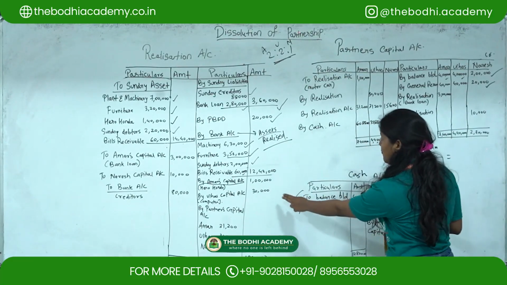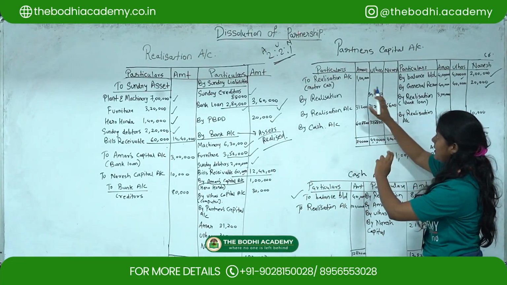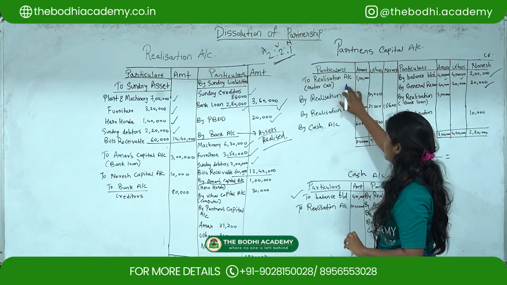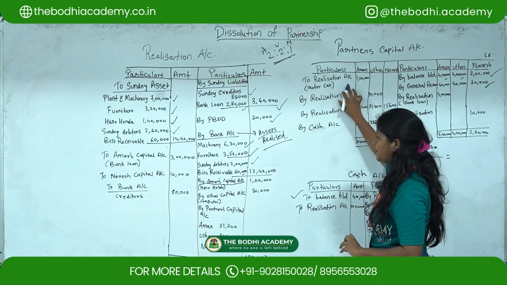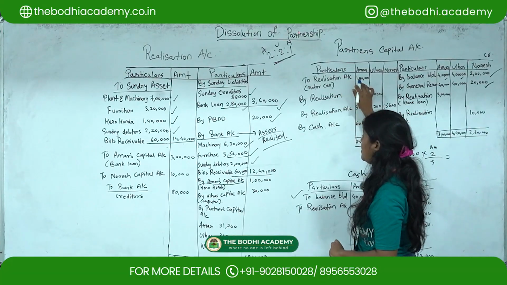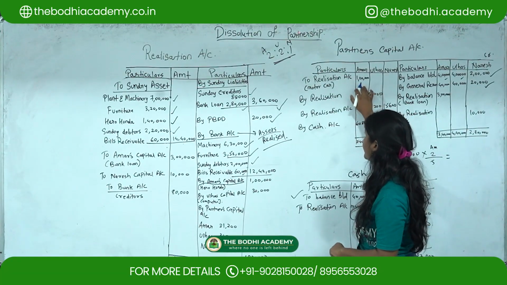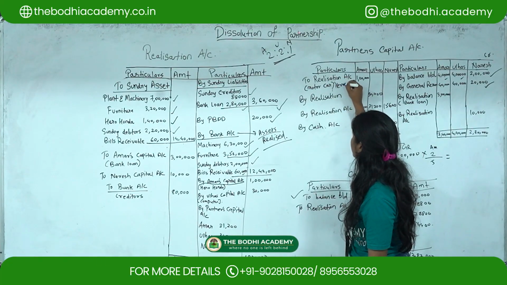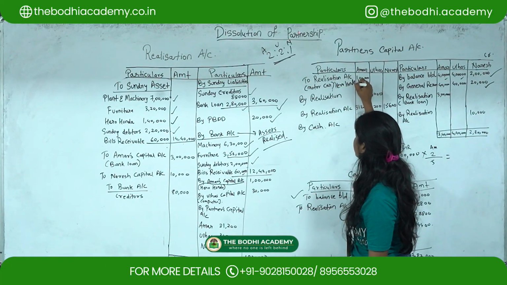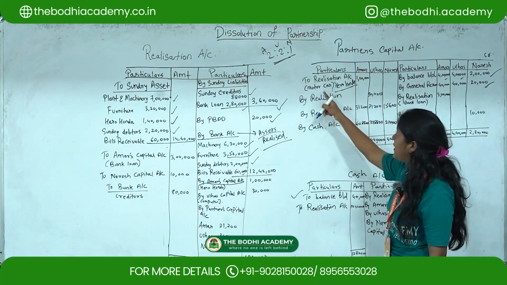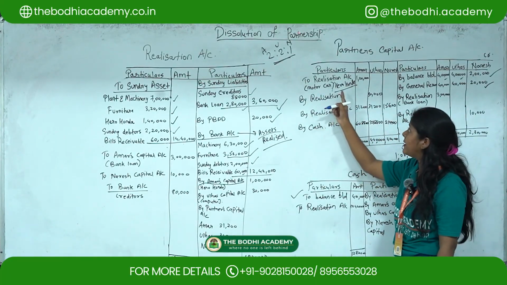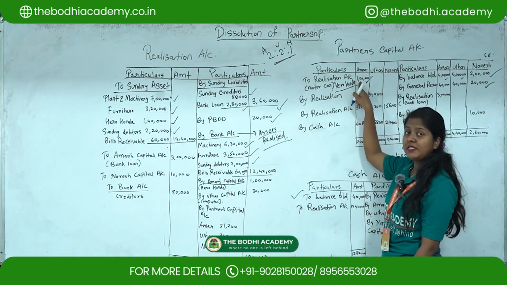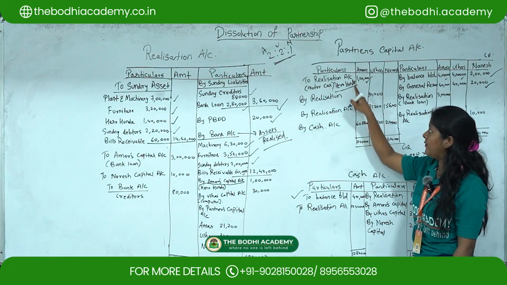Then the next effect will come under the debit side of partner's capital account. So here he took Hero Honda for rupees 1 lakh, or you can write down here as Hero Honda. Since it is a motor, you can write down motor or Hero Honda, direct name you can write down. So he took it for 1 lakh. So now I'm showing the second adjustment over here, second effect.